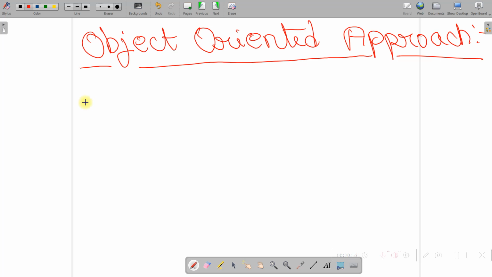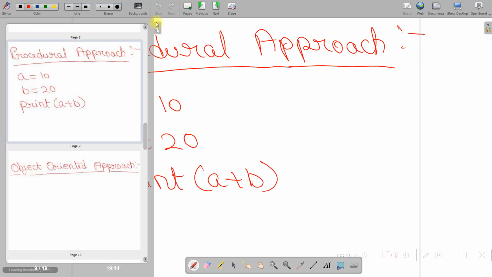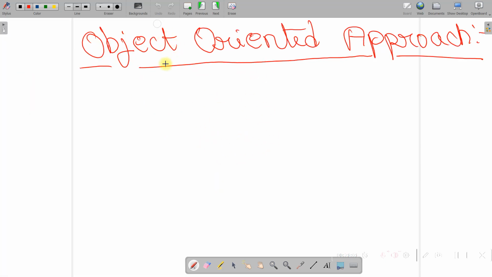Okay, now let's try to write this addition program written in procedural approach in the object-oriented programming approach. Okay, so what I'll do, I'll create a class addition.